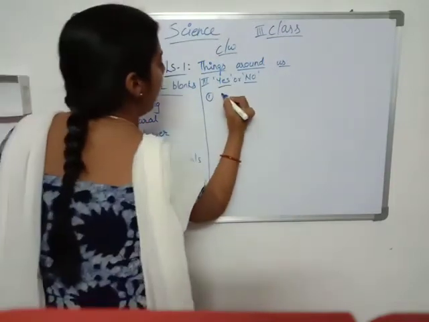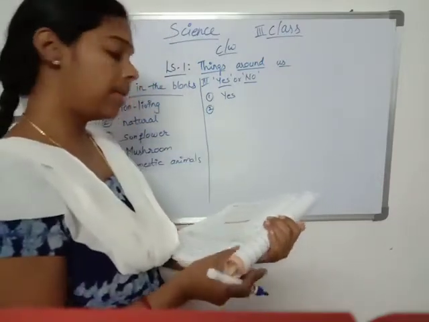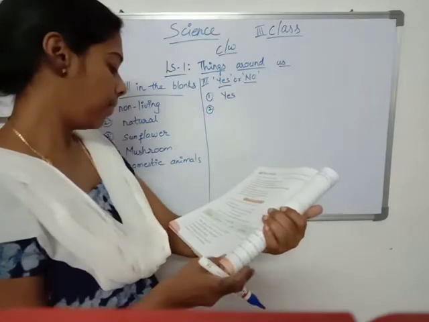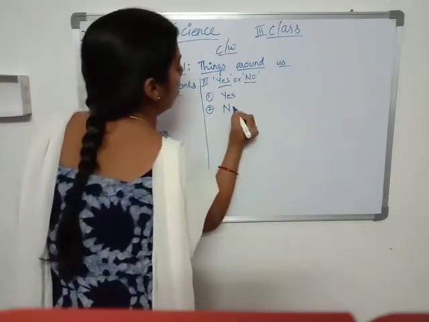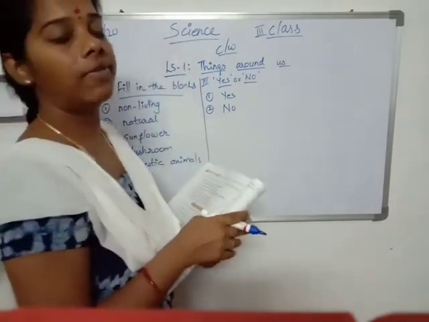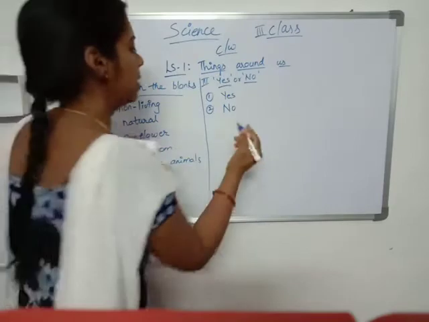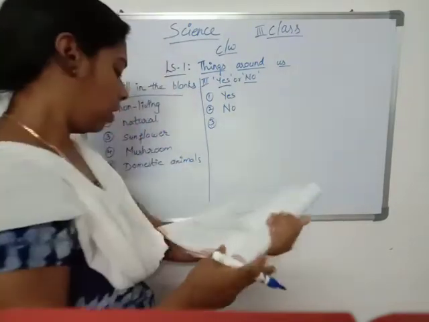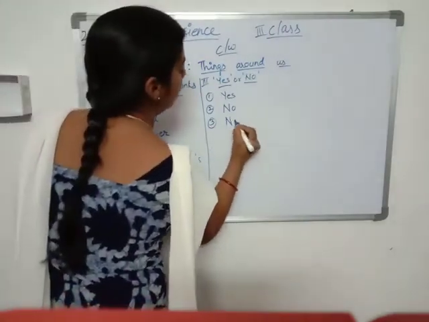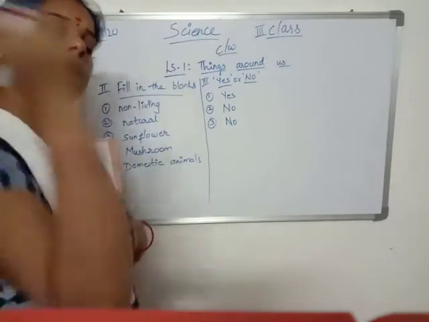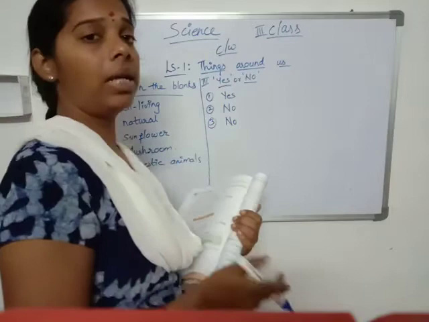Yes, green plants produce their own food by the process called photosynthesis. All natural things are living things. No, all natural things are not living things. For example, you take sun, you take moon. They are not living things. Third one, living things live forever. Is it true, children? No, living things do not live forever, because plants, animals, human beings, everyone dies.